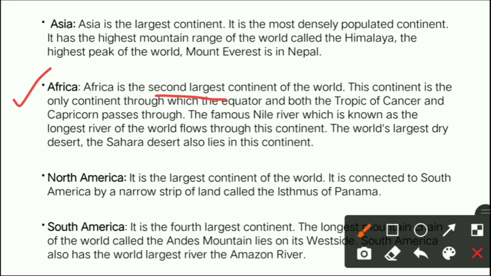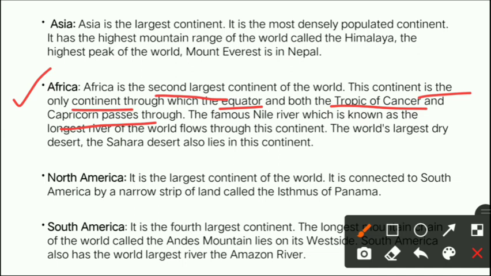This is the only continent through which the equator and both the Tropic of Cancer and Capricorn pass. You have studied in your previous chapter of geography about the equator, the Tropic of Cancer and Capricorn, right? So, all these 3 lines which we call latitudes, all these three horizontal lines, pass through this continent only. They don't pass through other continents, they pass only through this continent.